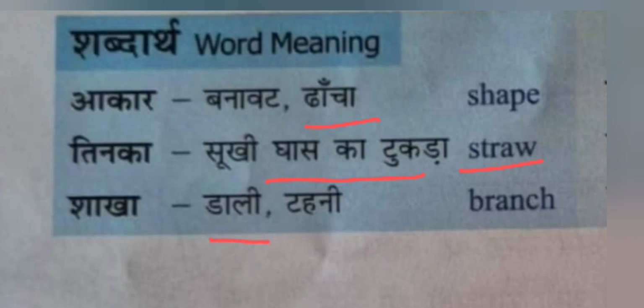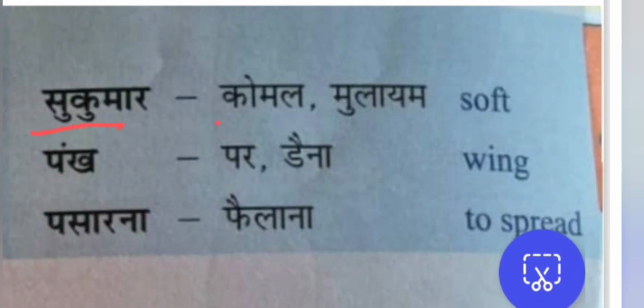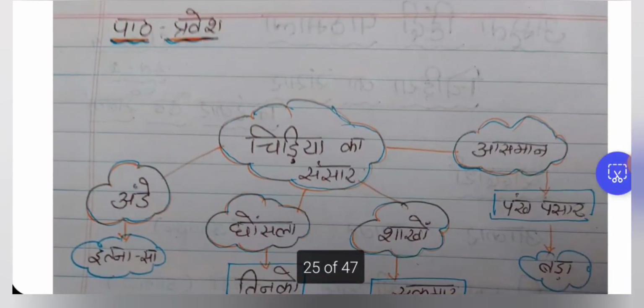Shaka is dali, tehni, the branch of the tree. Sukumar is komal, mulayam, very soft. Pank is par, daina is wings. Pasarna is failana, to spread. So this is the part pravesh that I have made for you to understand the keywords.